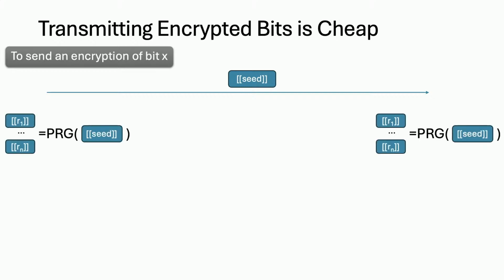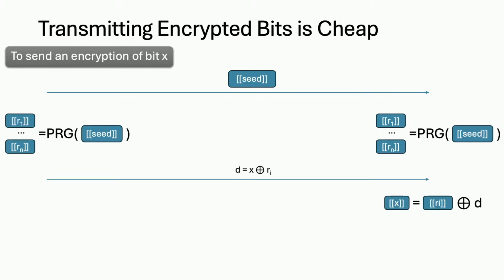Then the two parties can locally expand the seed to get encryptions of bits. Then, in order to obtain the encryption of x, they can just send the difference, delta, between the uniform bit derived from the seed and x, the bit that we want to send. Once we send the delta, which is just a bit, the parties can homomorphically XOR delta back to the ciphertext to get the encryption of the bit.